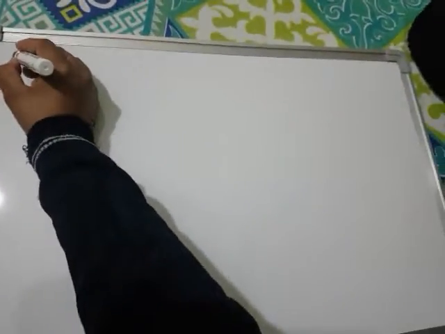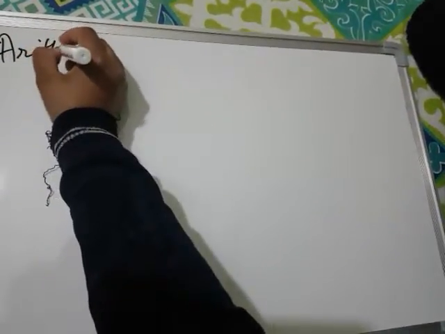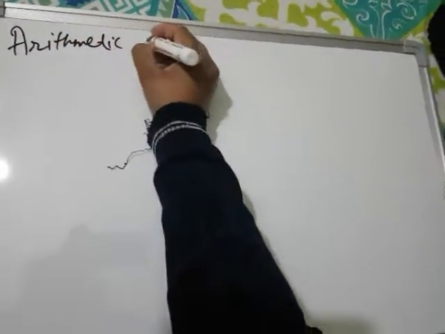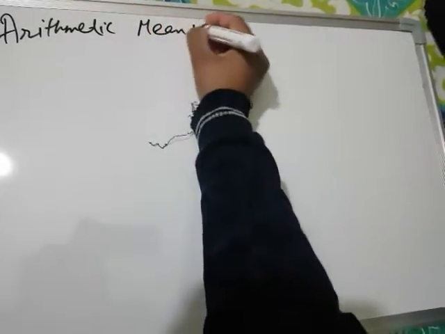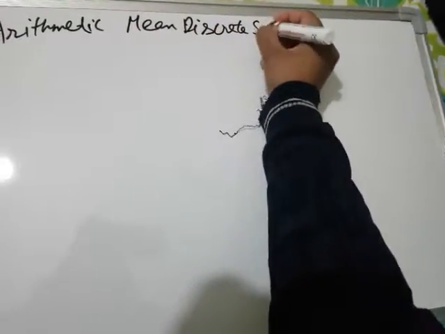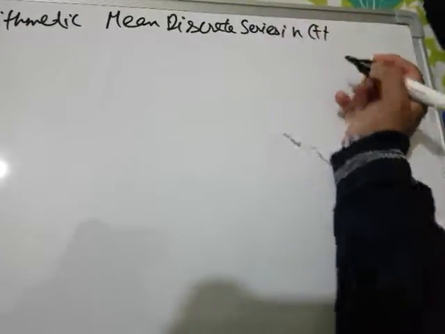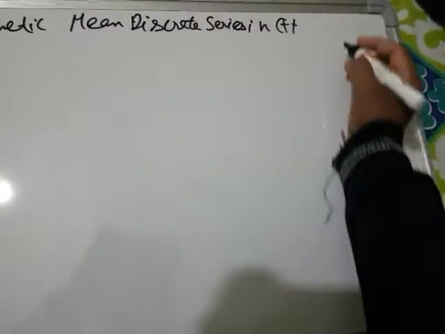Hello friends, today I am going to create a program of arithmetic mean discrete series in C++. So friends, what is the formula of this?